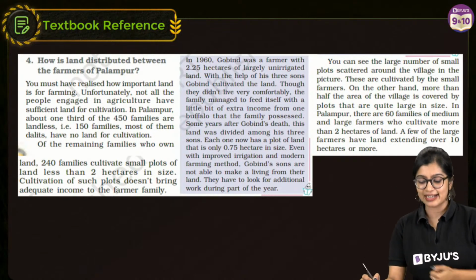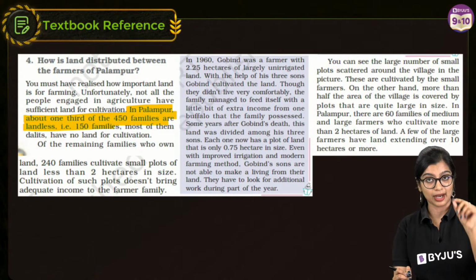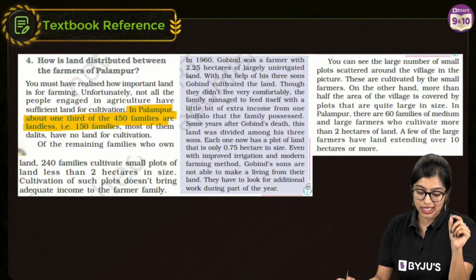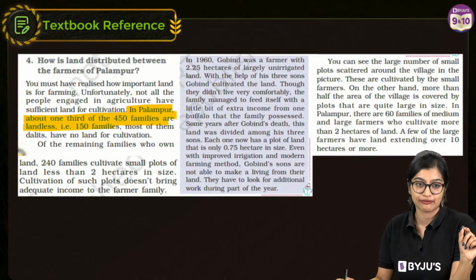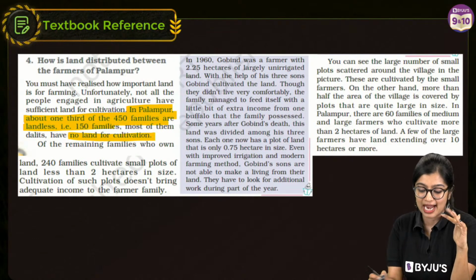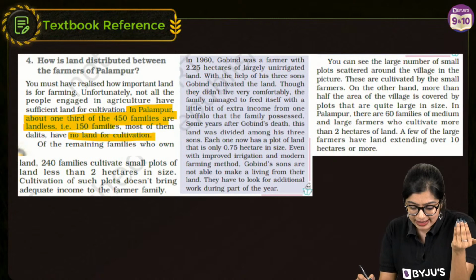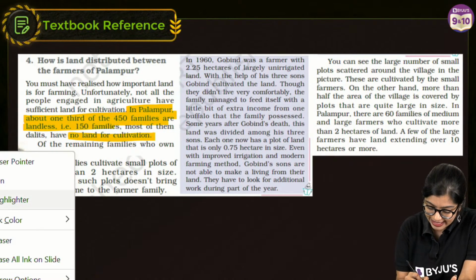We know that in Palampur, about 1/3 of the 450 families are landless. Think about it. 1/3 of the 450 families, that means 150 families are landless. That means that they have no land for cultivation. So let's write this down in easy words.